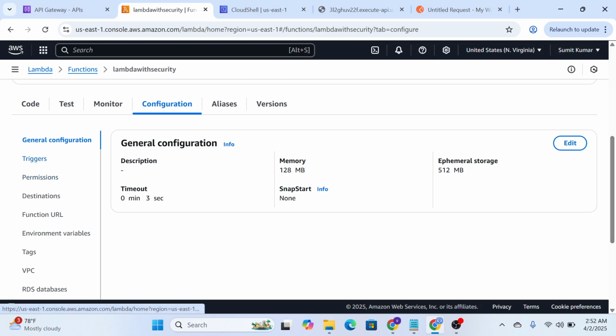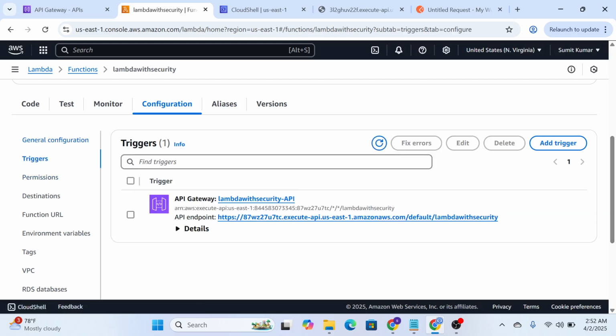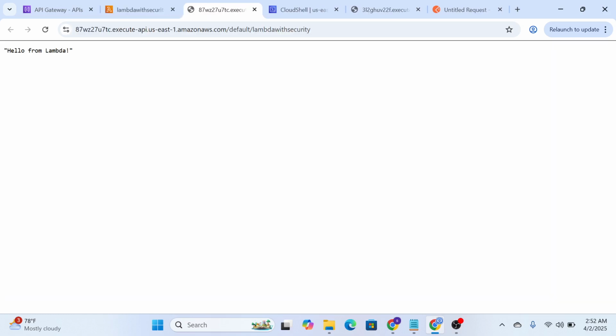Where you can see that? Go to the configuration tab and click on triggers. There you go. This is the URL, HTTPS, all this big name, and then your Lambda with security. If you click on this, you will see the actual message, hello from Lambda.